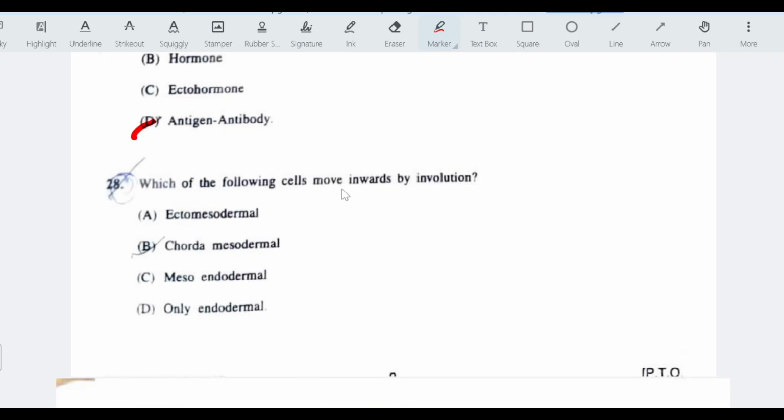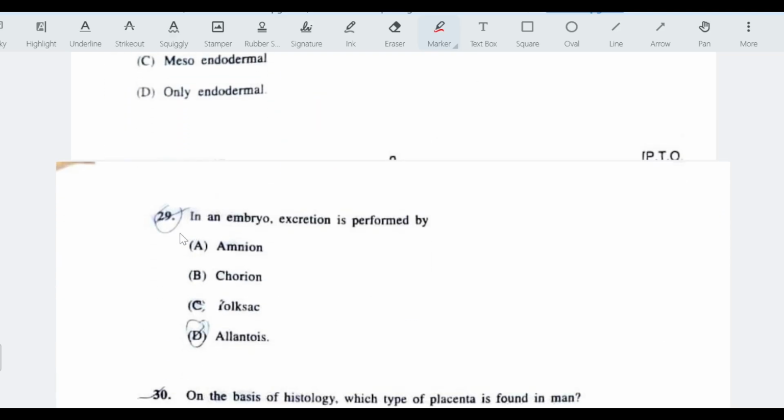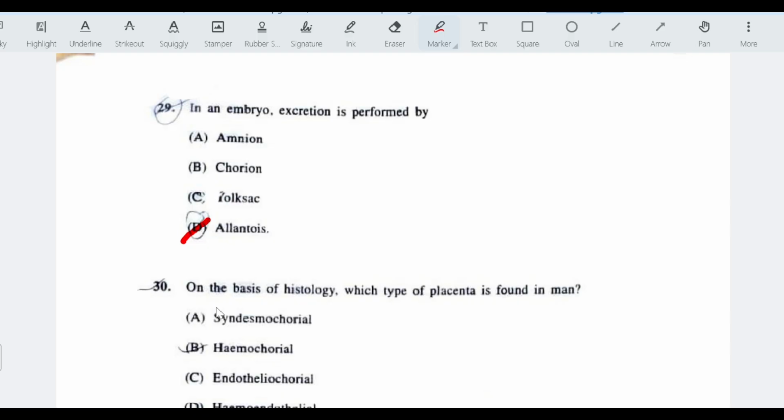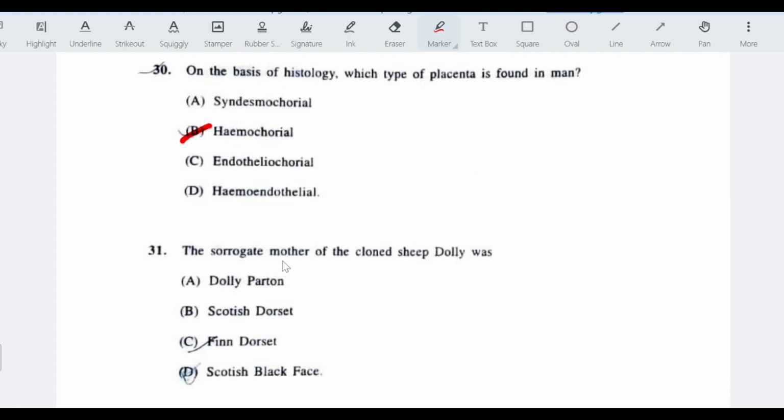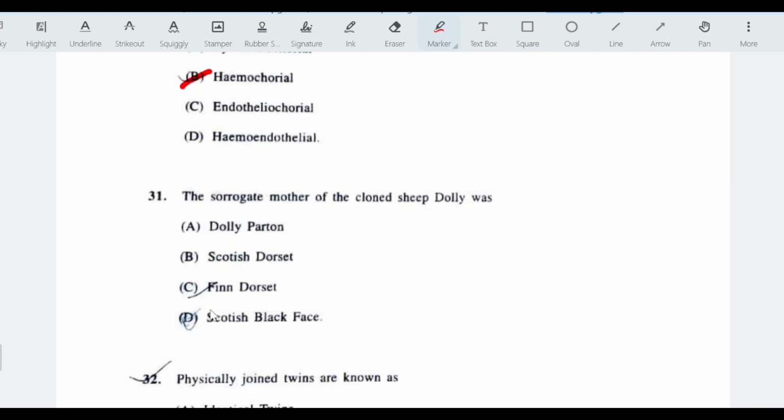Which of the following cells move inward by involution? The answer is chorda mesodermal cells. In an embryo, excretion is performed by allantois, which is a part of placenta. On the basis of histology, which type of placenta is found in man? The answer is hemochorial. The surrogate mother of the cloned sheep Dolly was Scottish blackface ewe.